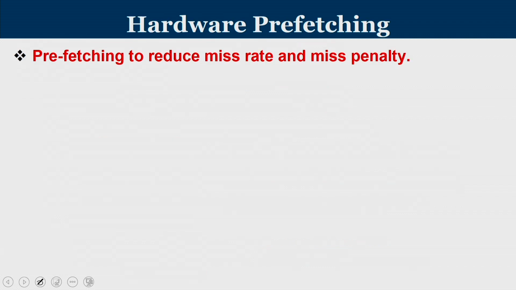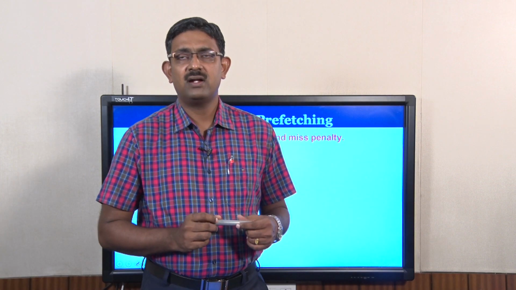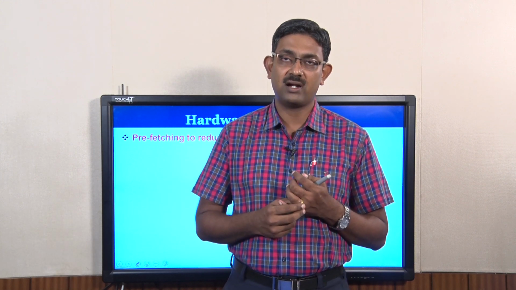We next move on to hardware prefetching. Hardware prefetching is going to reduce miss rate as well as miss penalty. Let us try to understand what prefetching is. It is a very active area of research in the cache memory community. We know that because of spatial locality, there is a high probability that the adjacent addresses of a currently requested address will be in demand. So if I am working on L, L plus delta L will be requested in the near future.